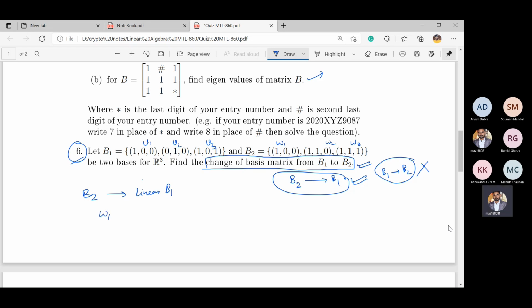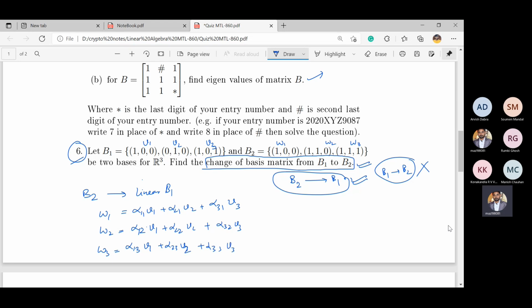So you have to write W1 equals alpha 1 1 V1 plus alpha 2 1 V2 plus alpha 3 1 V3, and W2 equals again alpha 1 2 V1 plus alpha 2 2 V2 plus alpha 3 2 V3, and W3 equals alpha 1 3 V1 plus alpha 2 3 V2 plus alpha 3 3 V3.